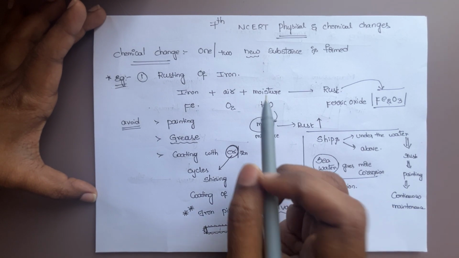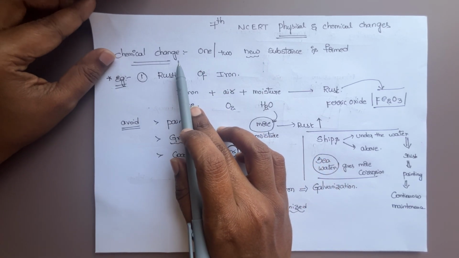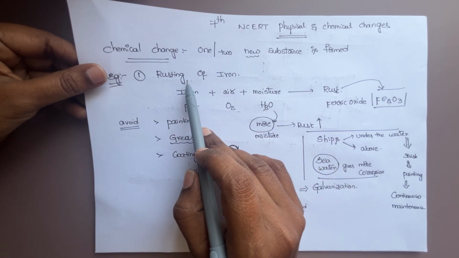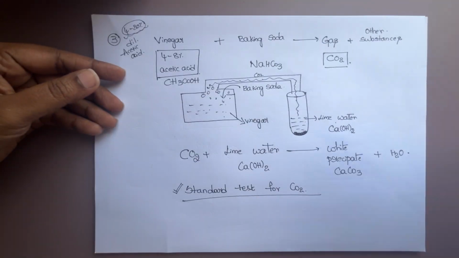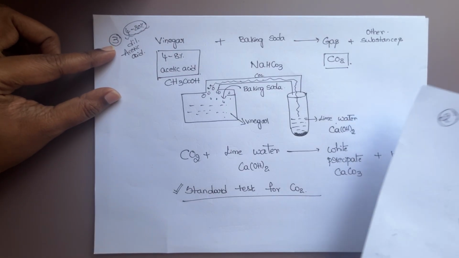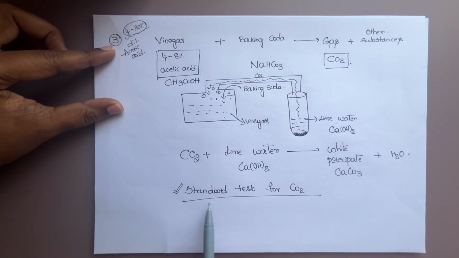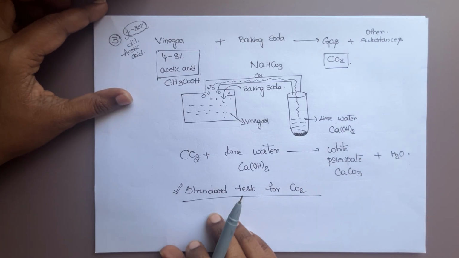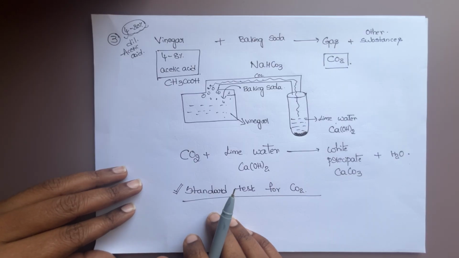Hello everyone. In my previous video, I explained the concept of chemical change and examples also. First example, rusting of iron. Second example, burning of magnesium ribbon. Third example, vinegar and baking soda. Standard test for carbon dioxide. I explained clearly. If you want this, watch my previous video.